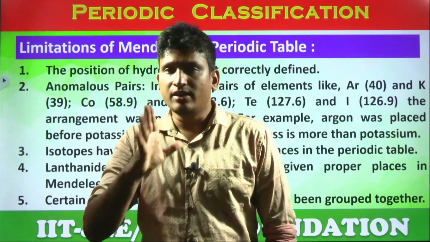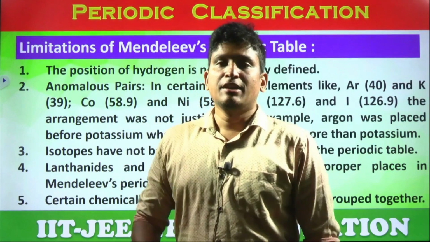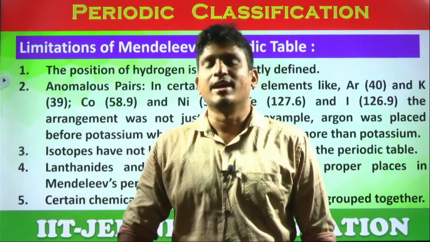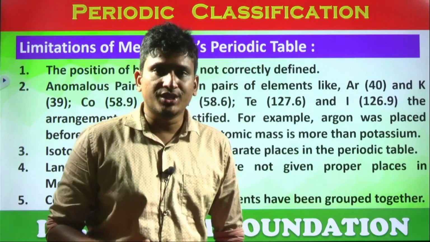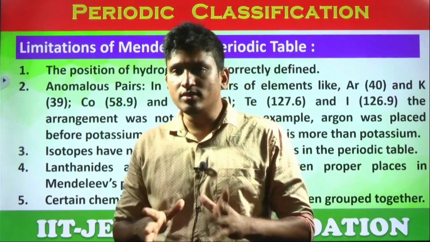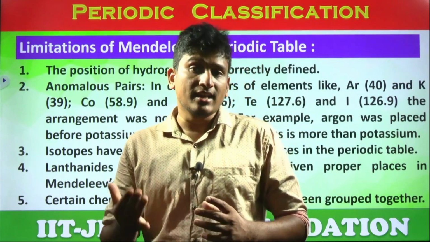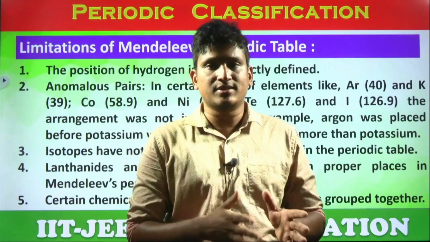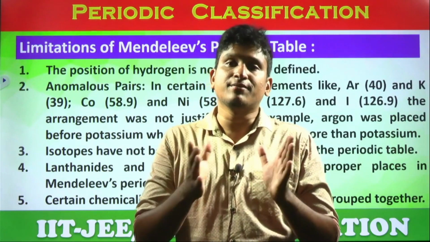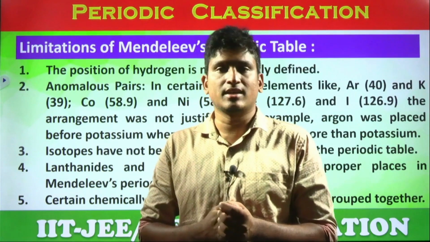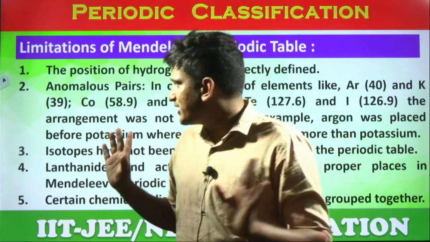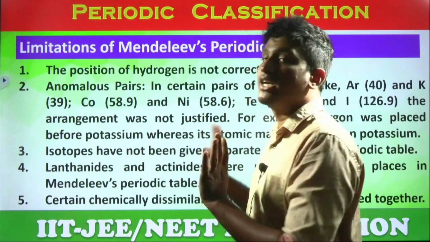Position means, students, he placed hydrogen in the first group. If he placed hydrogen in the first group, the question is, why not in the 7th group? Because hydrogen can behave like a metal and it can also behave like a non-metal. That means hydrogen can lose electrons like a metal, and it can gain electrons like non-metals. It can behave like first group elements as well as 7th group elements, like halogens. So if it is placed in the 7th group, why not in the first group? That's the confusion. So the position of hydrogen is uncertain, which he didn't explain.